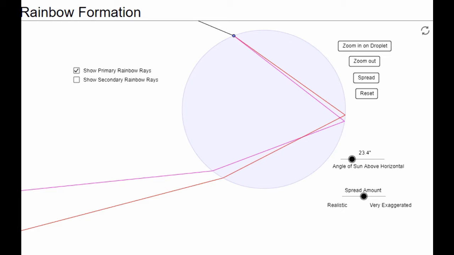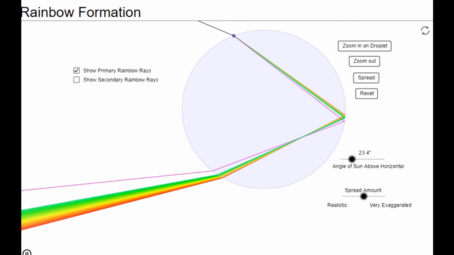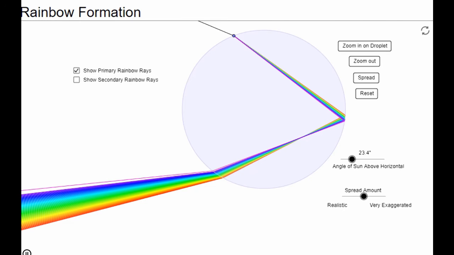Then it splits into 7 colors. The 2 extreme colors we have represented here: one is red and another one is violet. These colors undergo total internal reflection, and once again refraction takes place and they come out like this. And the rainbow formation takes place like this.